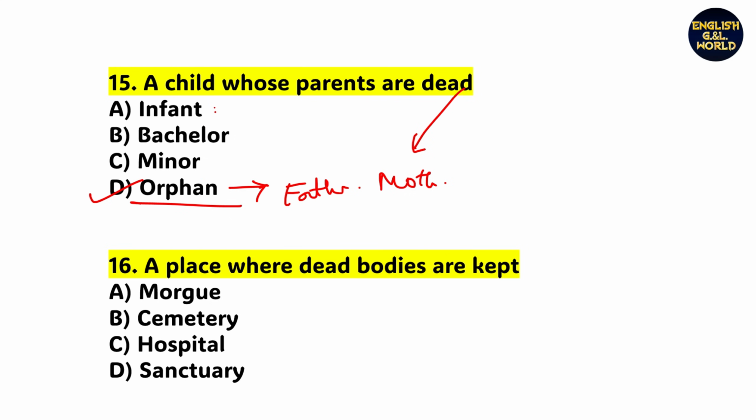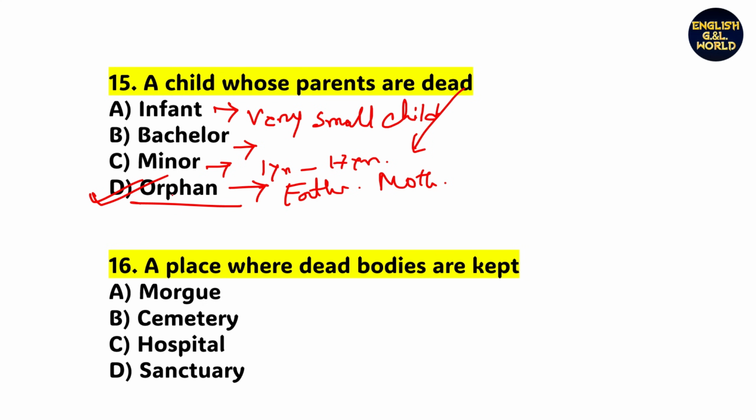Look, what is the meaning of infant? The word infant means a very small child, okay, very small child, that is infant. Bachelor means an unmarried person, or an unmarried man. Minor, related to 1 year to 17 years, that is called a minor bank account. So only option D, orphan, should be the right answer.